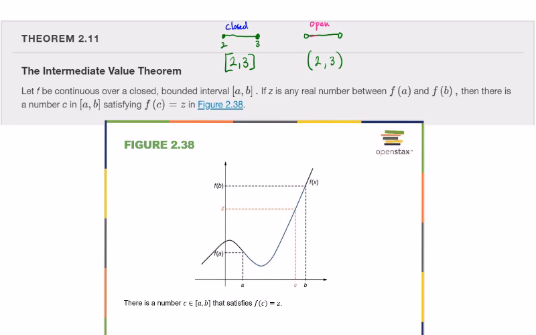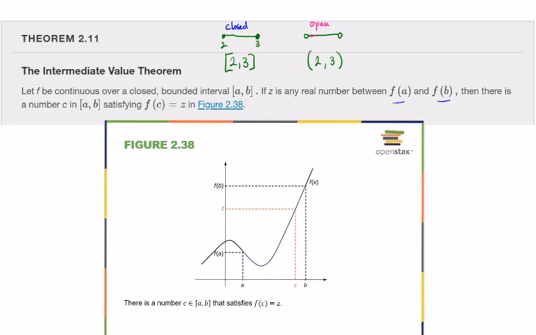Okay. All right. So that's what this says is that the function is continuous on this whole interval from A all the way to B. Okay, including those endpoints. All right. Then they say if Z is a real number between f of A and f of B. Okay. So they're saying if we have a value that's between the output of the left end of the interval and the output of the right end of the interval, right?